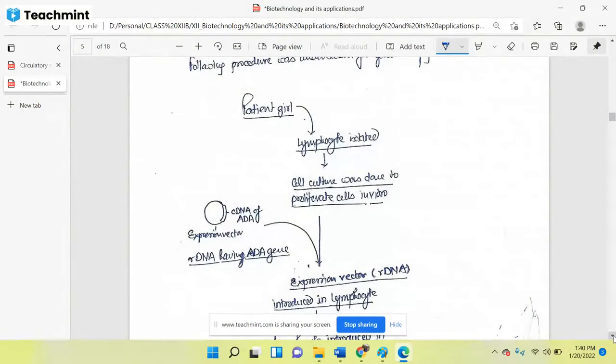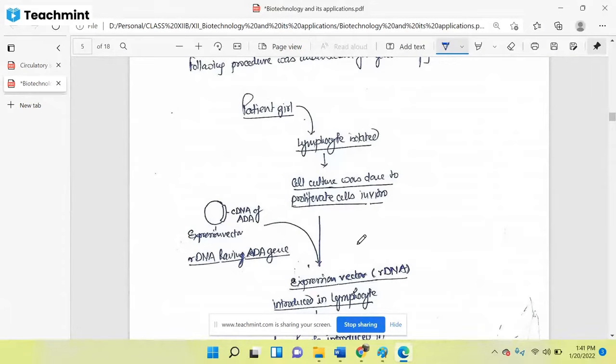After that, they took a recombinant DNA. You can see here that in this recombinant DNA they put the gene of interest. And what was the gene of interest? The defective gene. The cDNA, complementary DNA, of the ADA gene was inserted in an expression vector, and this recombinant DNA was inserted in the lymphocyte cells.